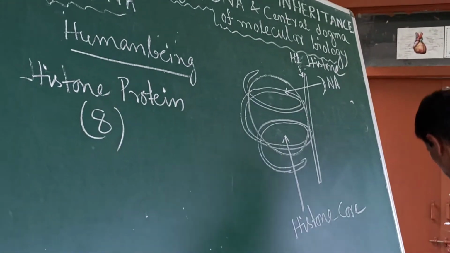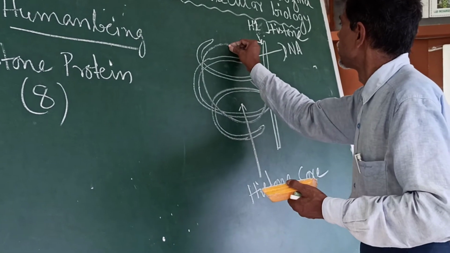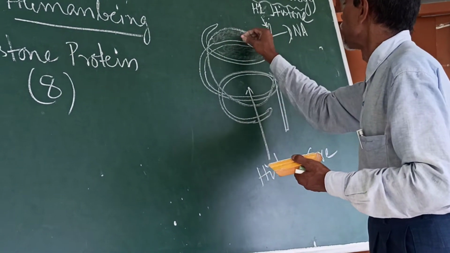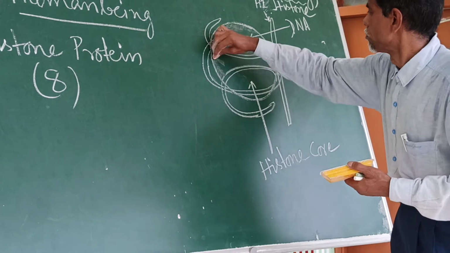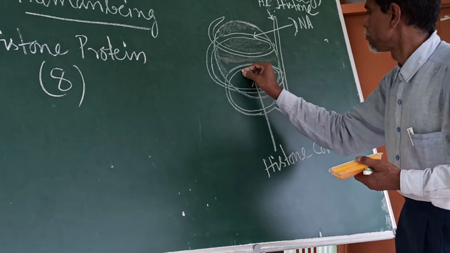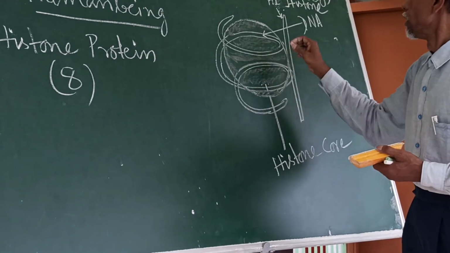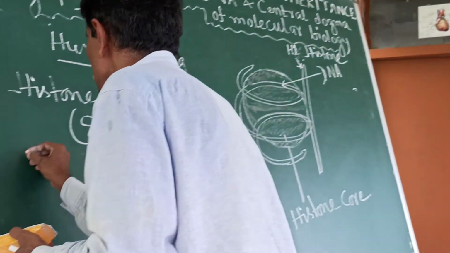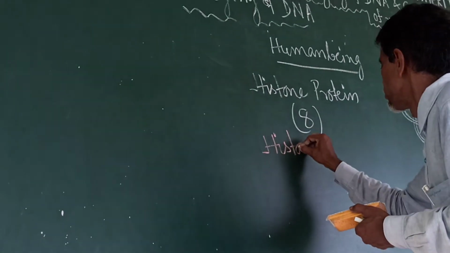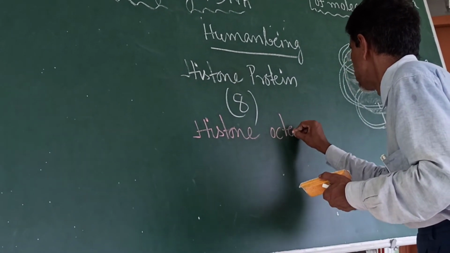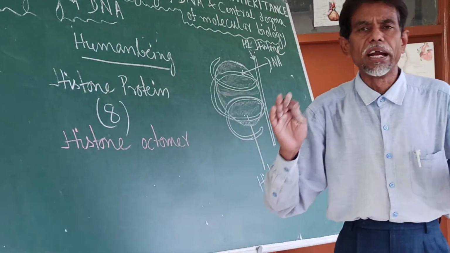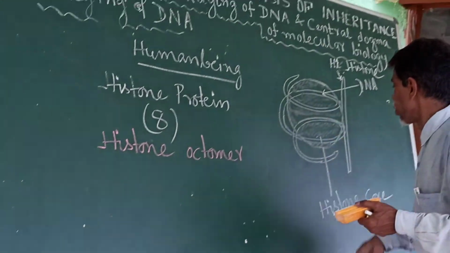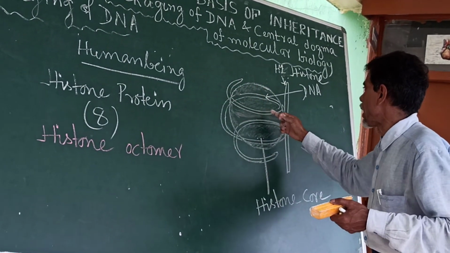This central core is made up of 8 such histone proteins, called a histone octamer. Octa means 8.